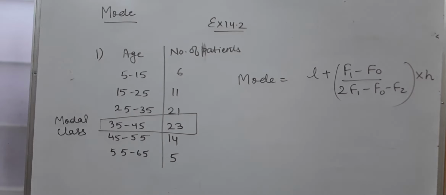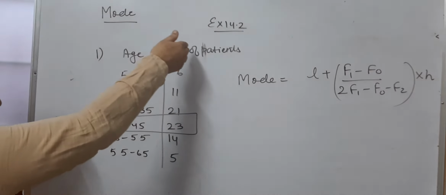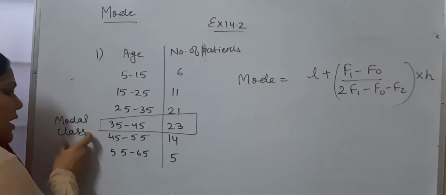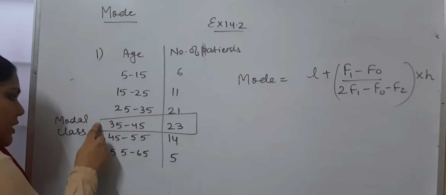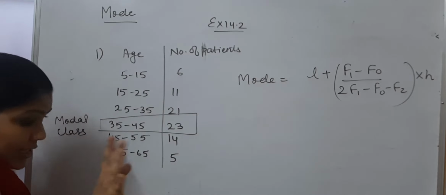The class with the highest frequency is our model class. The highest frequency is 23, so this is our model class.